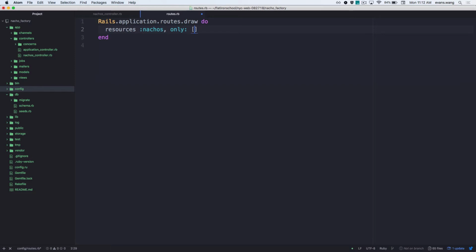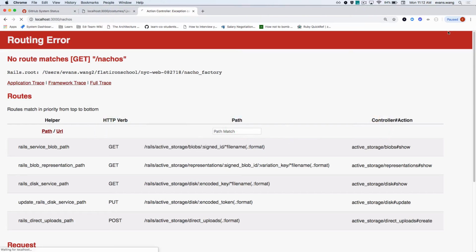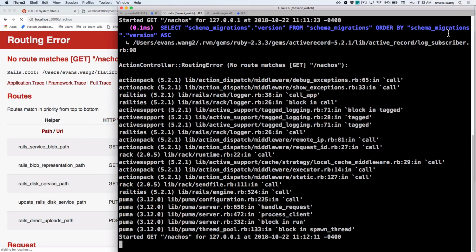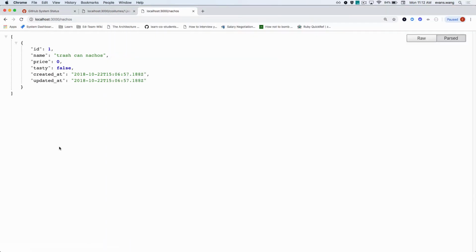Actually, we don't need this, because we don't need the array, because I'm only showing one. Cool? So, let's check. Oh man, I have to start the server back up because I changed the routing. Not in Rails 5, right? Look at that. Give me that get to /nachos. There it is.